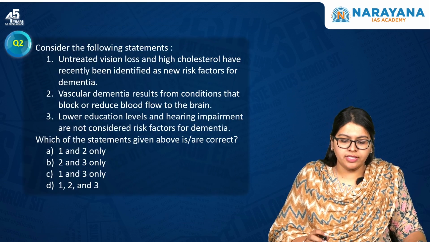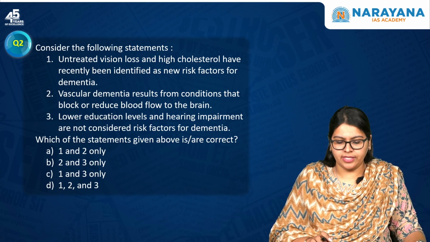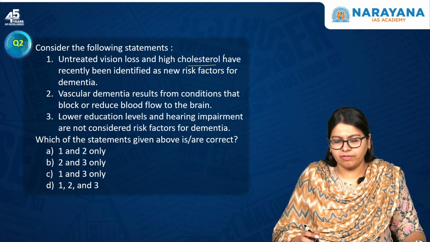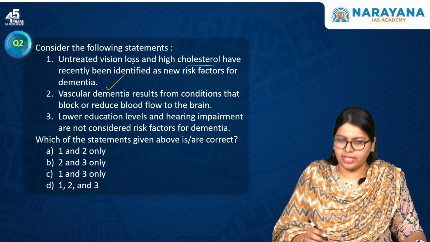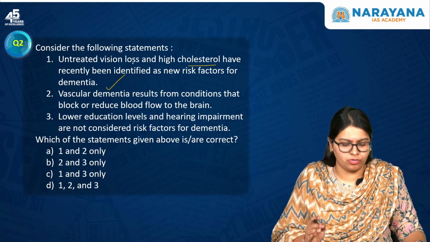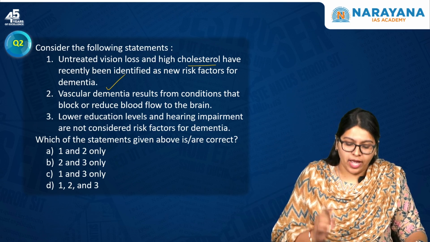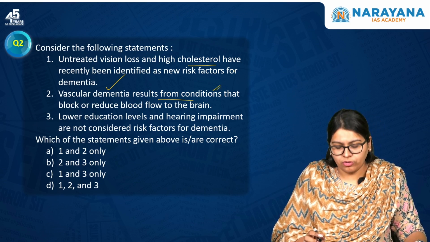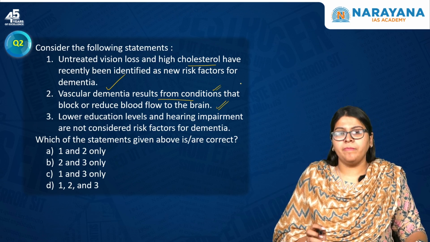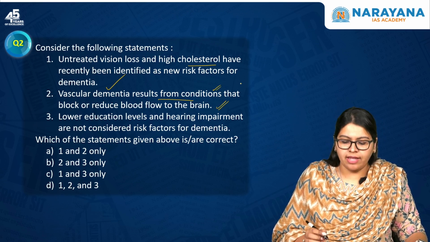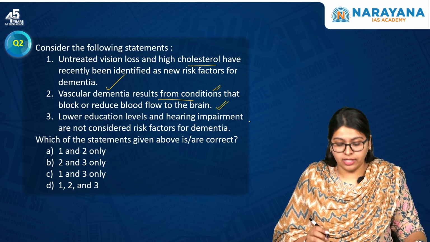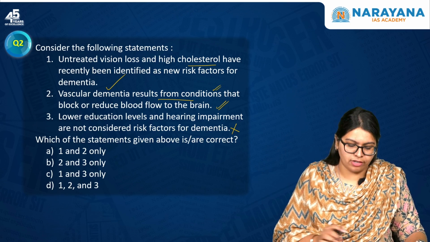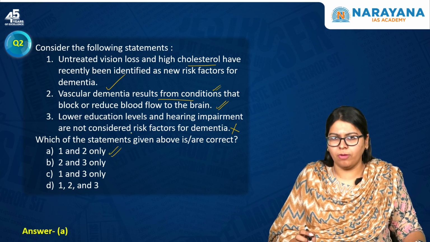Now moving on, the second question reads, consider the following statements. Untreated vision loss and high cholesterol have recently been identified as new risk factors for dementia. Yes, this is correct as per the Lancet Commission 2024. Next one, vascular dementia results from conditions that block or reduce the blood flow to the brain. Yes, this is actually correct. Next one, lower education levels and hearing impairment are not considered the risk factors for dementia. This is actually wrong. So since statements 1 and 2 are correct, the correct answer will be option A.